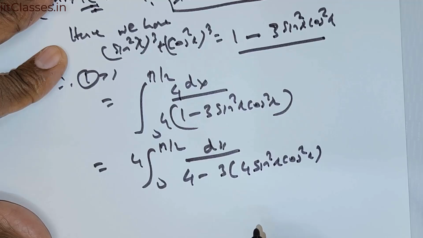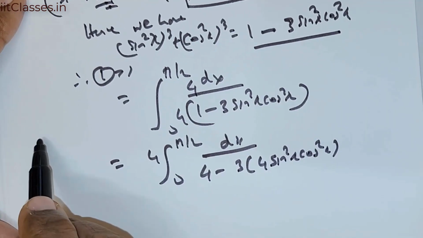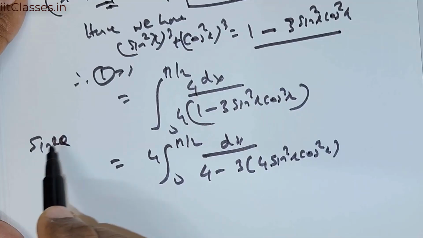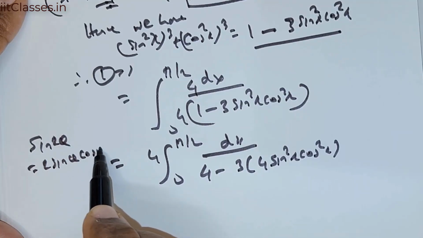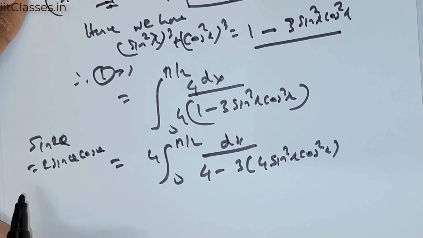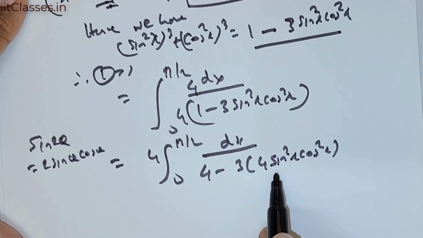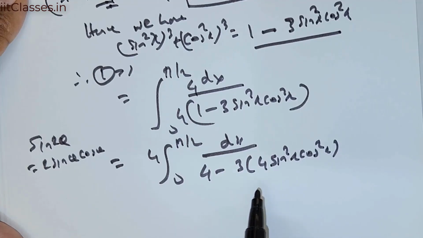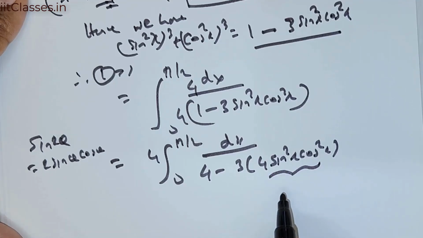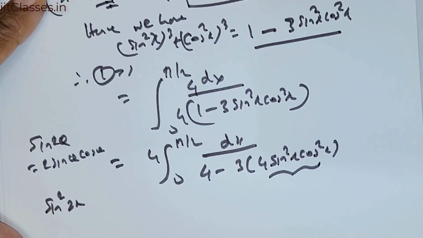Okay, fair enough. Now there is a formula, sine 2 theta is equal to 2 times sine theta cos theta. So by this formula, if we have sine squared x cos squared x, then we can actually rewrite 4 sine squared x cos squared x as sine squared 2x.